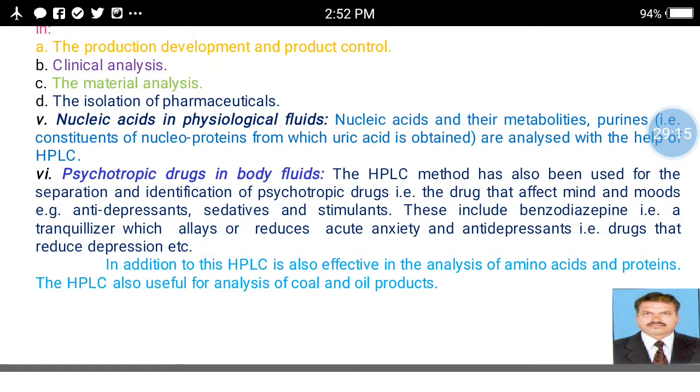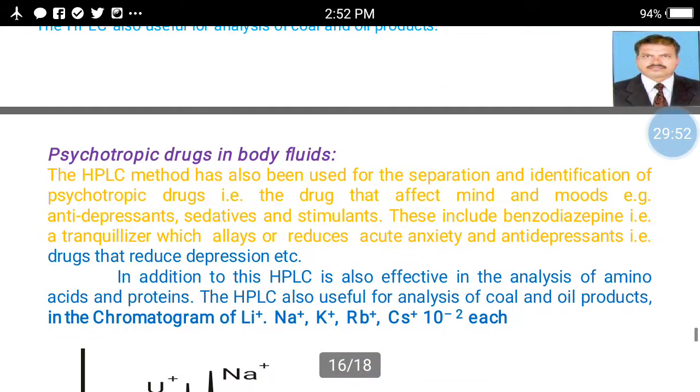These include the benzodiazepines, that is the tranquilizers which allay or reduce acute anxiety, and the antidepressants, that is drugs that reduce depression, which are analyzed with the help of this HPLC technique. In addition to this, HPLC is also effective in the analysis of amino acids and proteins. The HPLC is also useful for the analysis of coal and oil products.